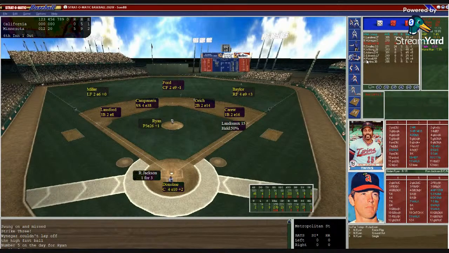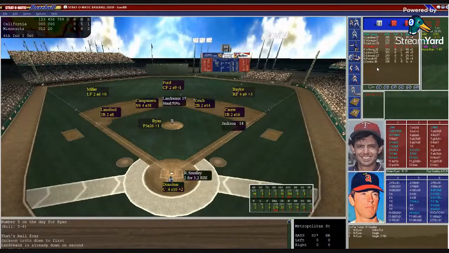Here's Ron Jackson, single back in the 4th. And that was not the inning Minnesota scored. They scored 1 in the 2nd, 2 in the 3rd, and 2 in the 4th so far. Donahue sets in the target. Actually, Minnesota did score 2 in that inning. Ryan from the stretch, 1 out. Landreau takes a good lead off first. Here's the pitch to Jackson.